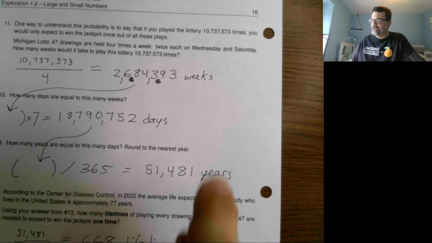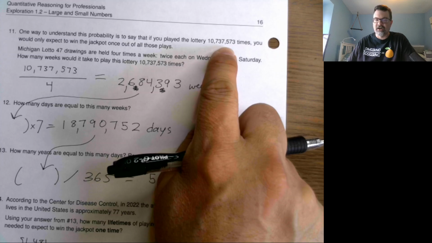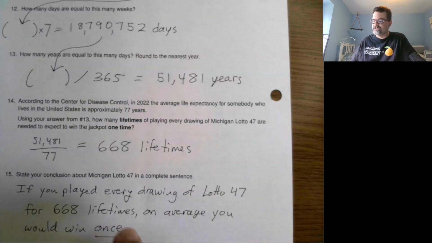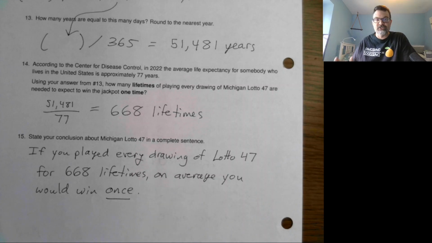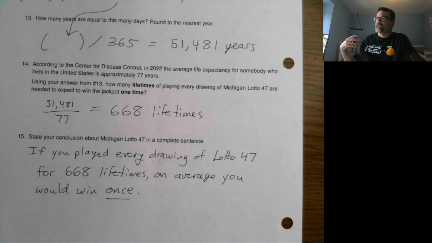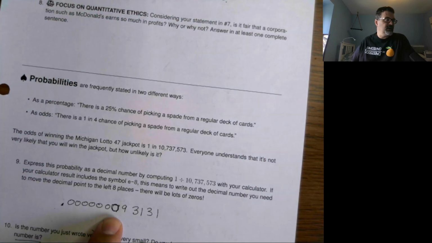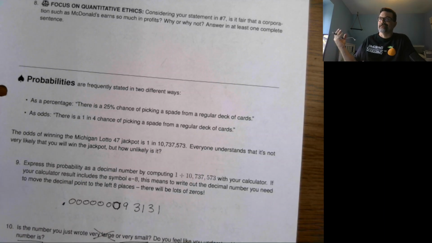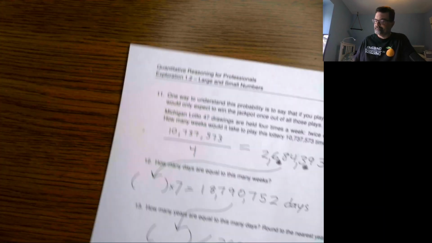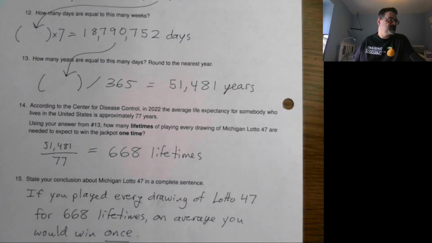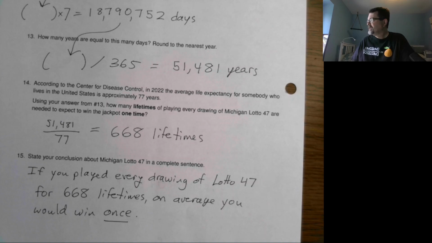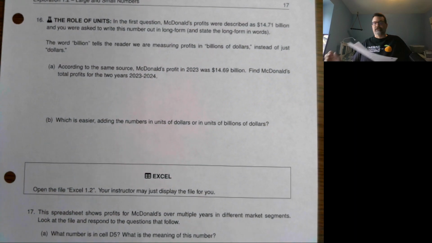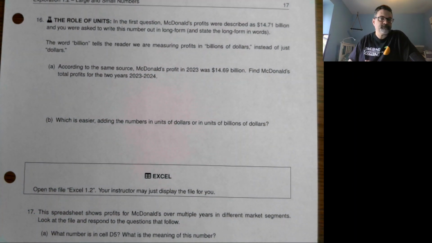And even when we turned it, I mean, that's a big number, this 10 million number. And we did some conversions, and what we came up with down here is an analogy, something that relates this very small decimal number, or these very unlikely odds, and compared it to something that is maybe a little more understandable. All right, down to 668 lifetimes. All right, we got just one more page. We're going to look at a couple things and actually go back to McDonald's to talk about the rest of it. Okay.